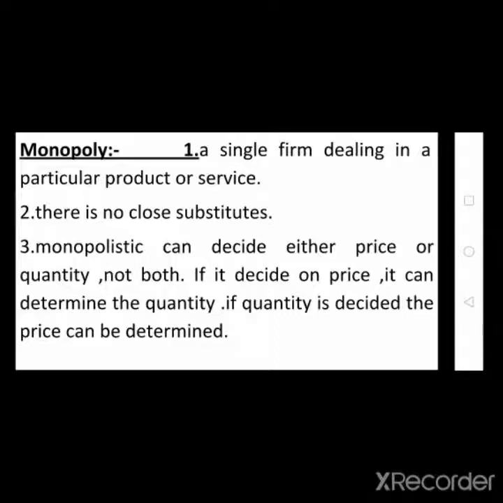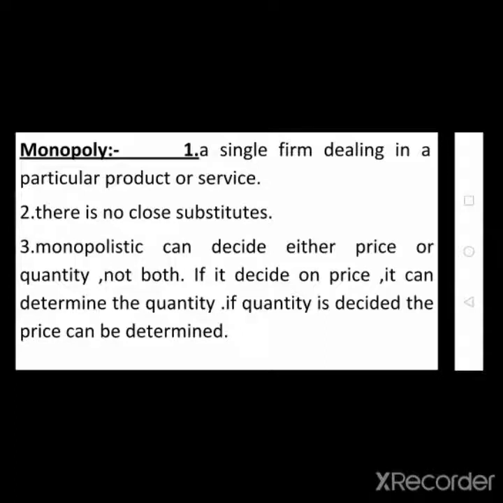Those are called substitute products or substitute goods. But in a monopoly competition, substitute goods are not available. Only a single firm is dealing in a particular product or service, and at the same time there are no close substitutes to the product.